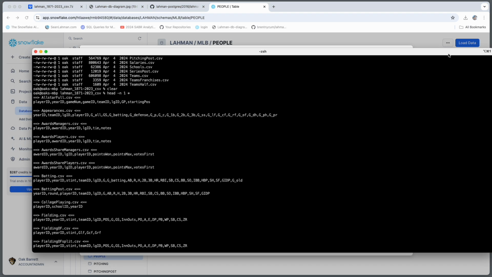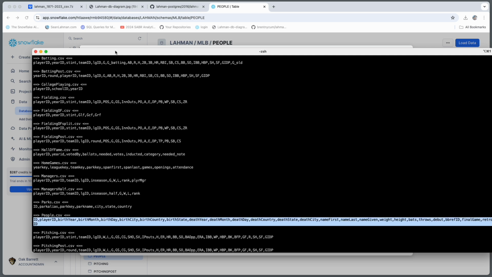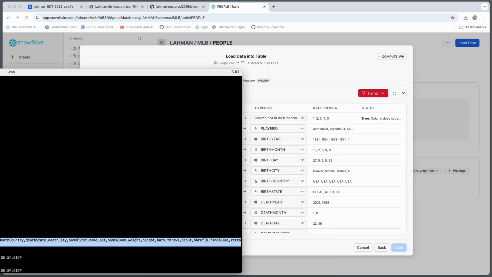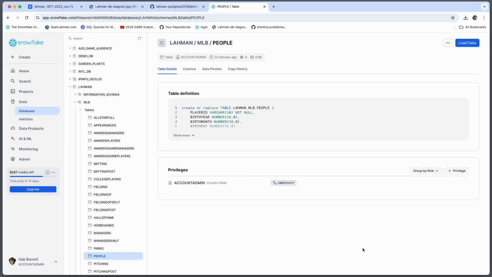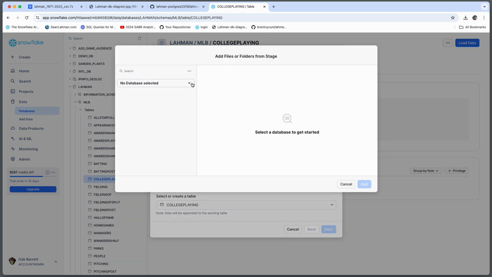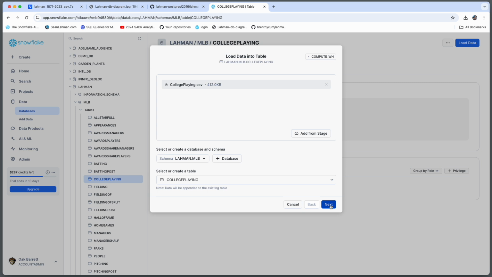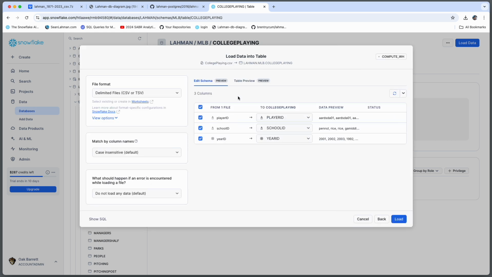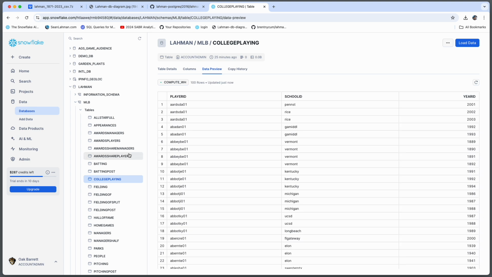All right, so our ID field is missing from our target table, but it is in our data file as confirmed by looking at that header file that we pulled out earlier. So we're going to shelve this one for now and move on to another table. Now we're looking at the college playing table. Same process as before, connect to the stage, choose the file, load it, and look at that, success. So let's move on and keep going.